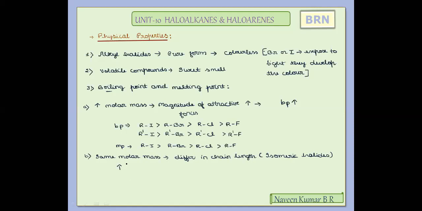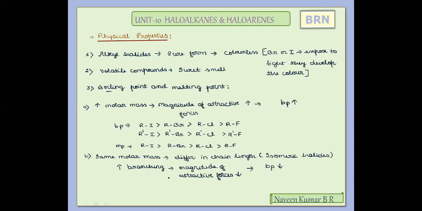With an increase in branching for a particular compound, if the branching points increase, the magnitude of attractive forces between the particles will always decrease. As a result of the decrease in magnitude of attractive force with increase in branching, their boiling points always decrease. So boiling point will decrease.